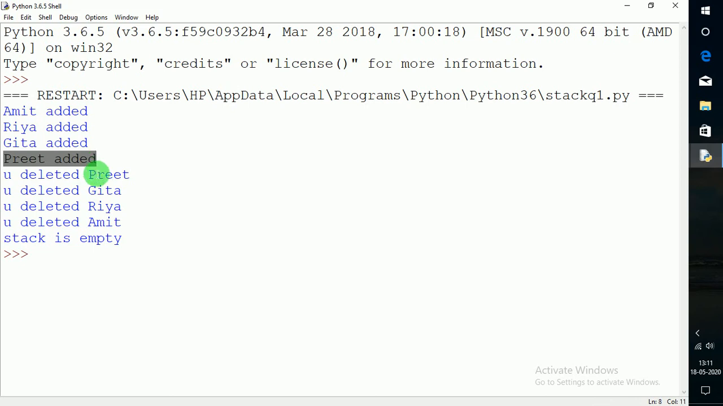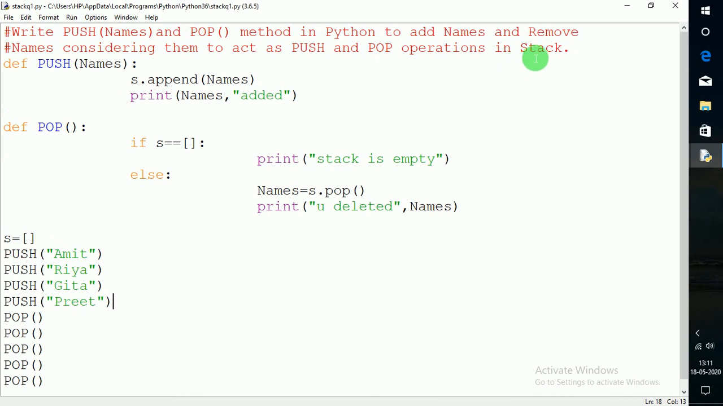Okay, so that's why when I call the pop function, it will delete Preet first, then Geeta, then Riya, and then Amit. And after deleting the value Amit, the stack will get empty. So after the fourth pop function, when I call the fifth pop function, it will show the message stack is empty. So I hope this program is clear to you.